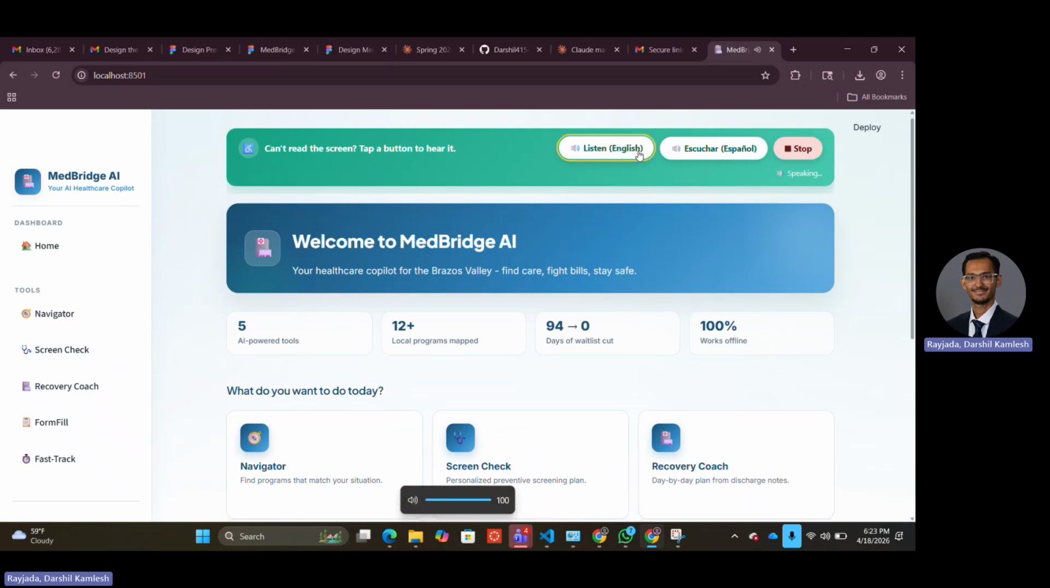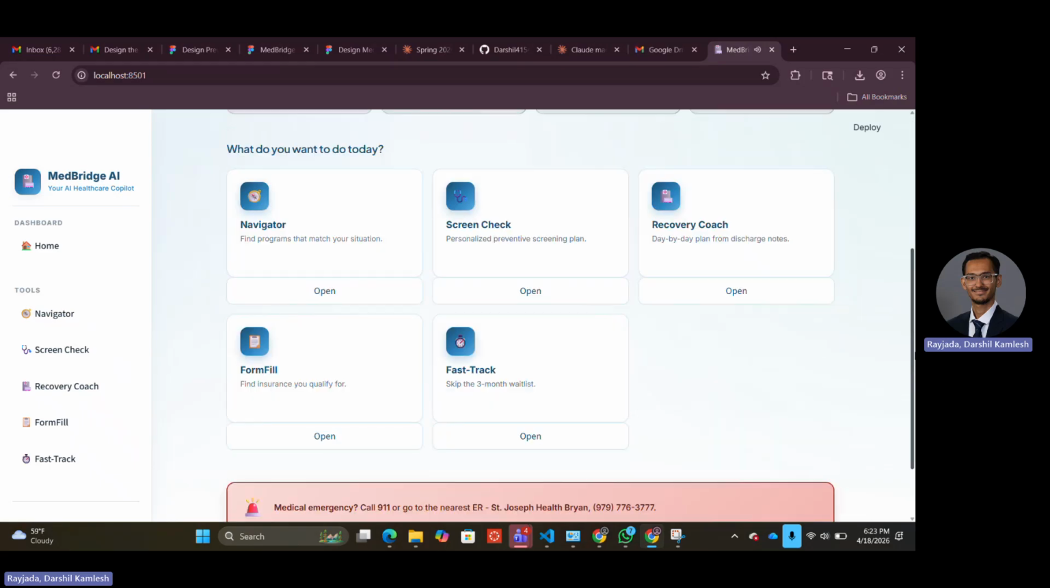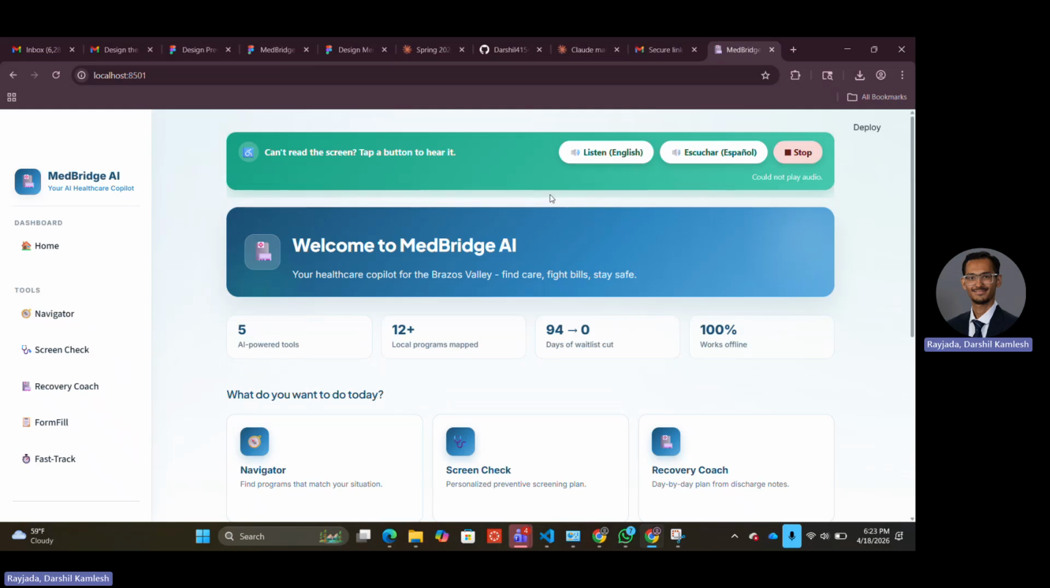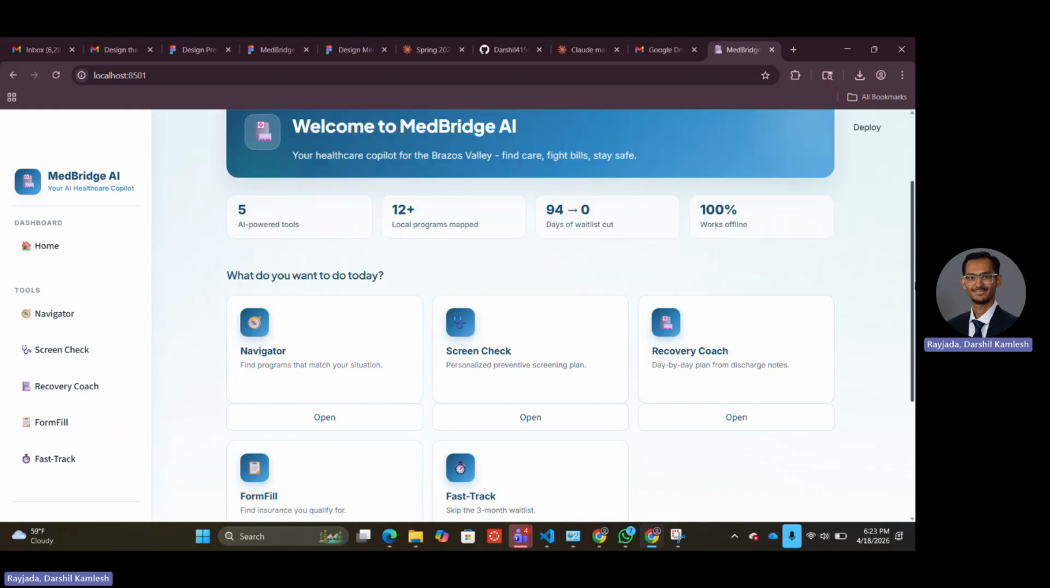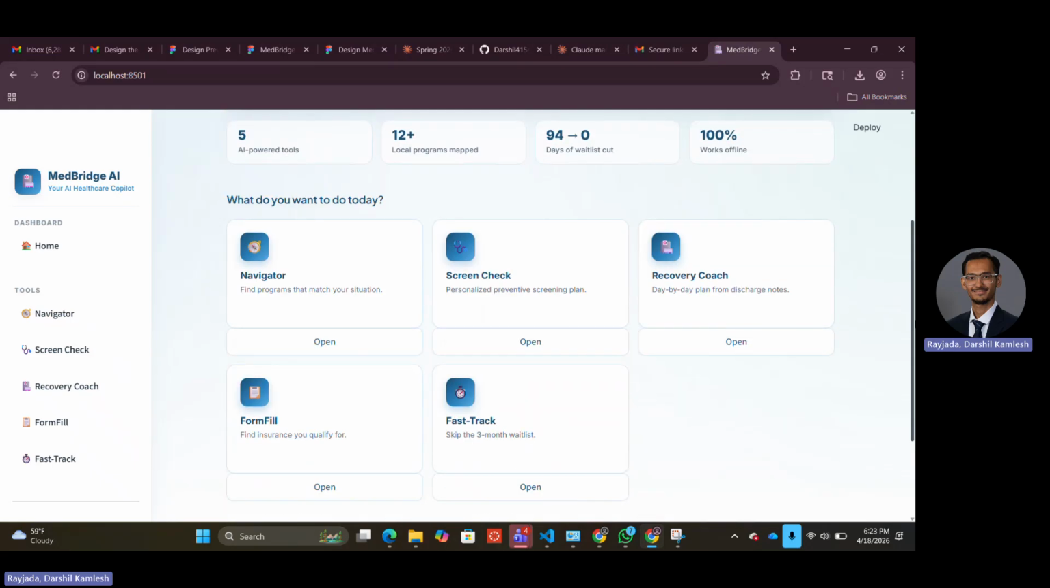If Maria is specially abled or has some issues related to accessibility, she can use this feature on the top and she can click on it, and there will be a text-to-speech feature that she can use.